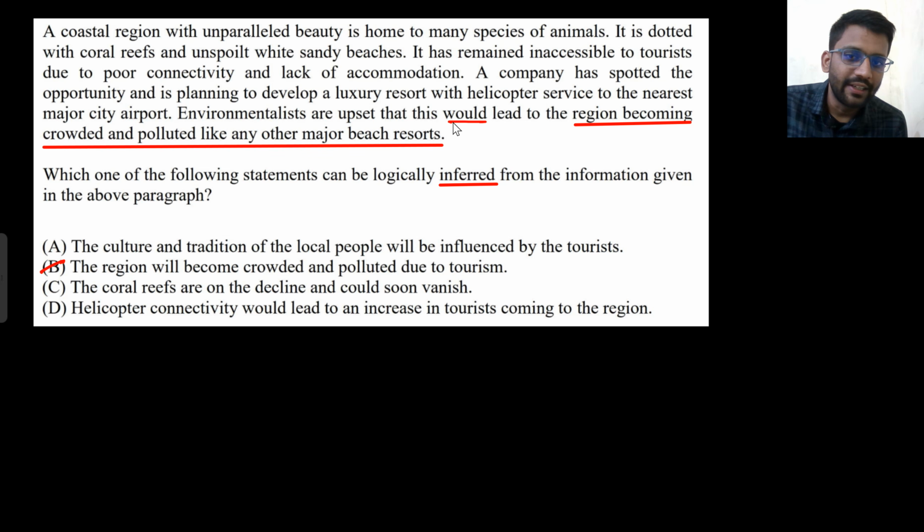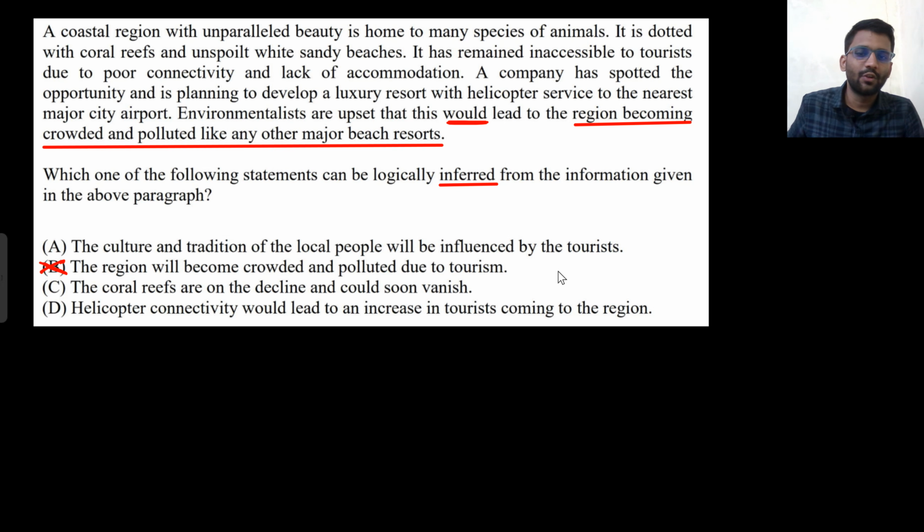Look here, this would lead. So it's their assumption that this would happen. And here it is written that this will become crowded and polluted due to tourism. It's not necessary that it will become crowded and polluted due to tourism. It can be Lakshadweep. So you cannot say this is inferred, because it's their assumption that the region will become crowded and polluted. So option B is not a good option.